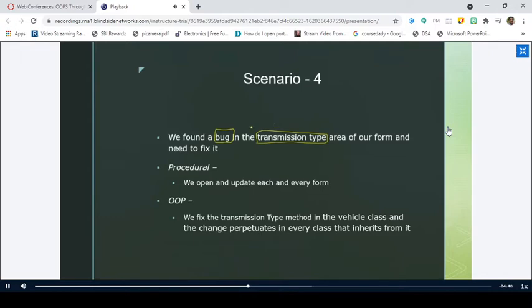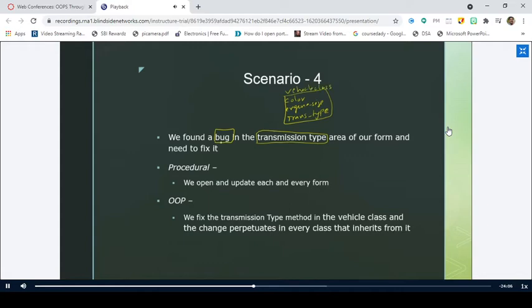What are the entities we have in the vehicle class? Color, engine size, transmission type, sir. Color, engine size, and transmission type. I told you that transmission type can be either automatic or manual. So the transmission type is an entity in the vehicle class. These are the three entities in the vehicle class.